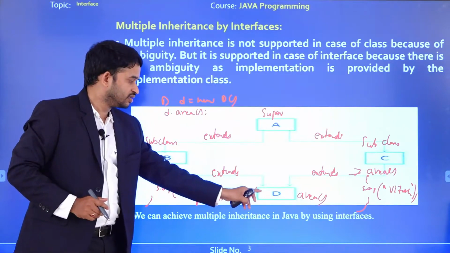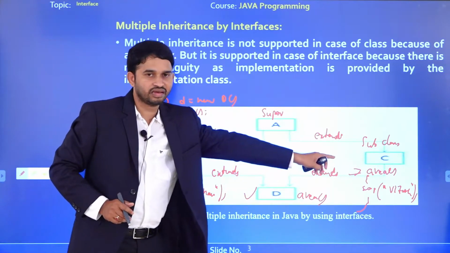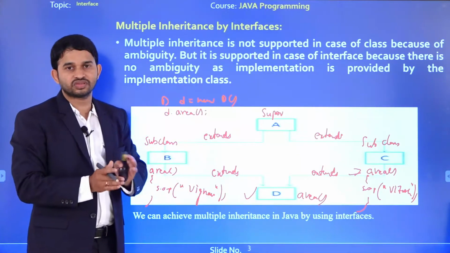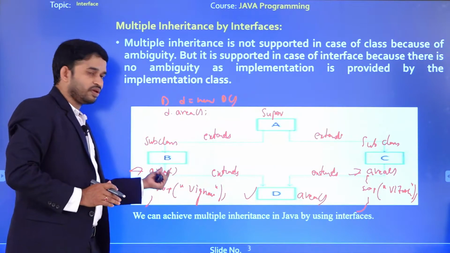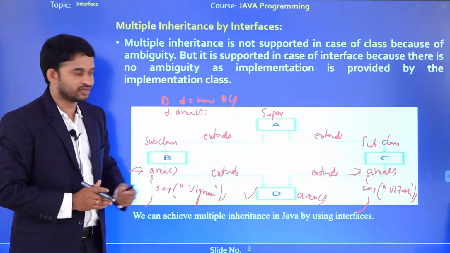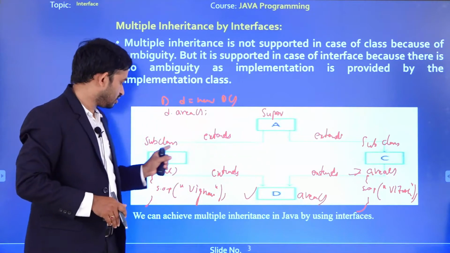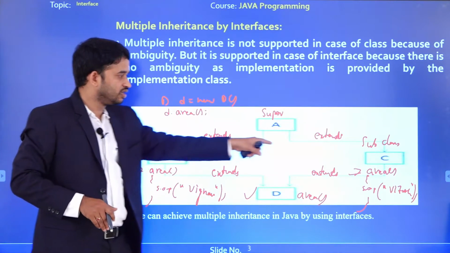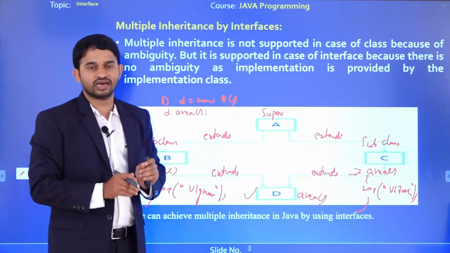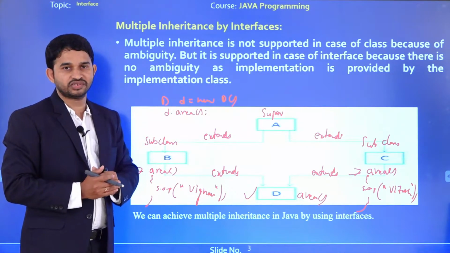The reason is D wants to call the area method, but implementation wise both are different, while naming wise both are same. This one we call as what? Ambiguity problem. Meaning D may get confused which one to call, either area of B or area of C. So this we call ambiguity problem. That is the reason Java doesn't allow multiple inheritance using classes.